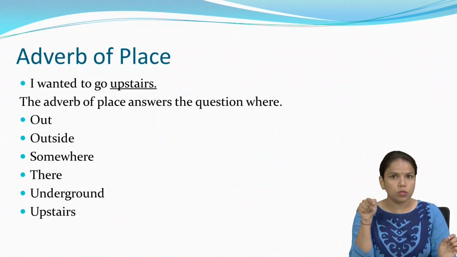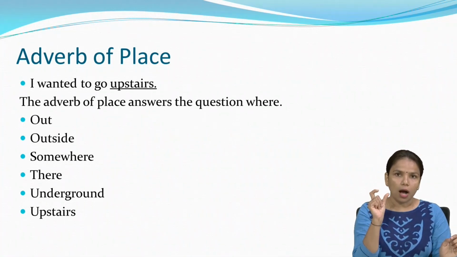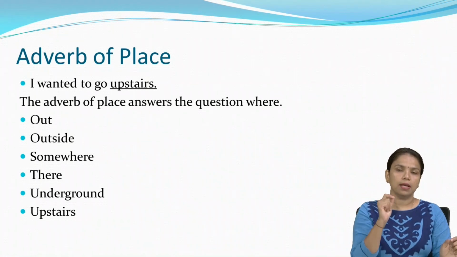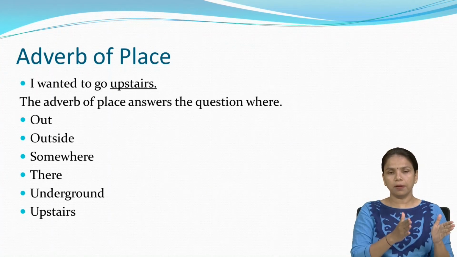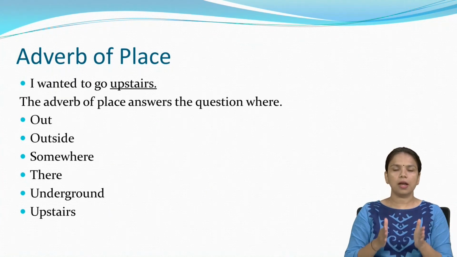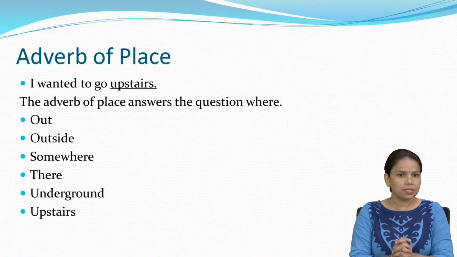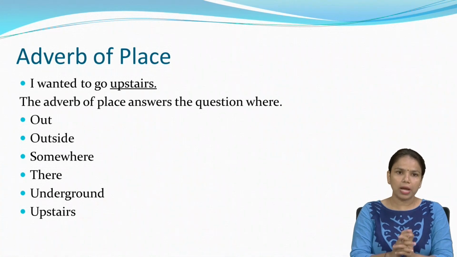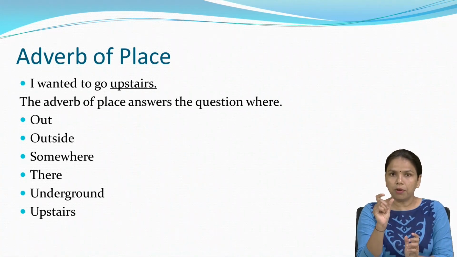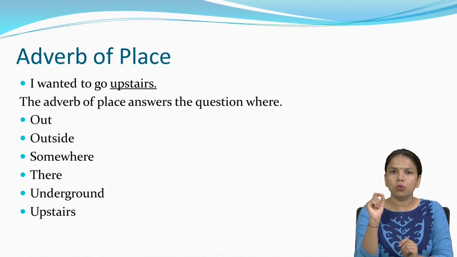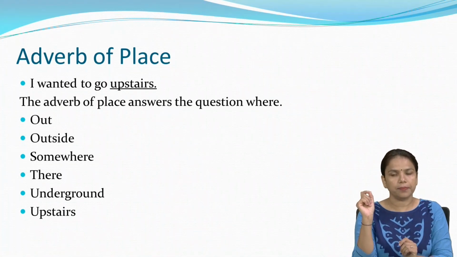So upstairs is an adverb of place. There are many words we can consider as adverbs of place, like out, outside, somewhere, there, upstairs, underground. Any adverb of place mainly answers the question where.